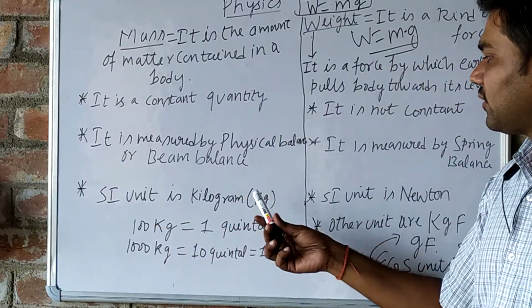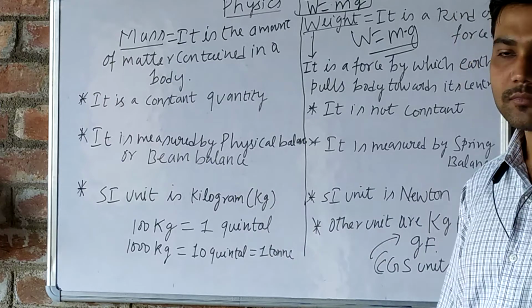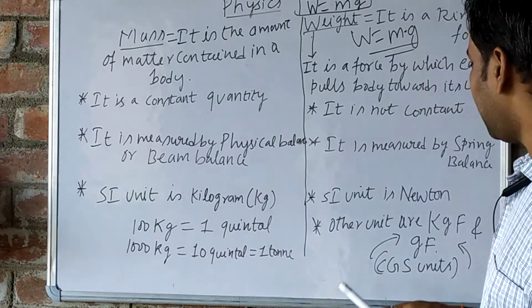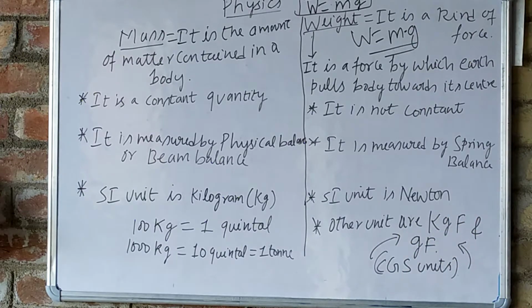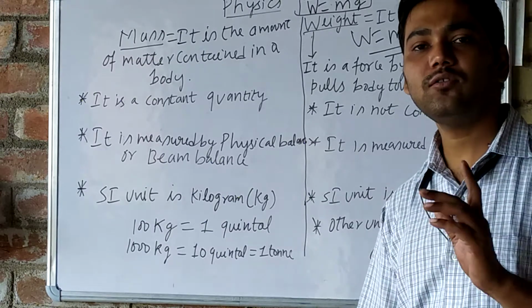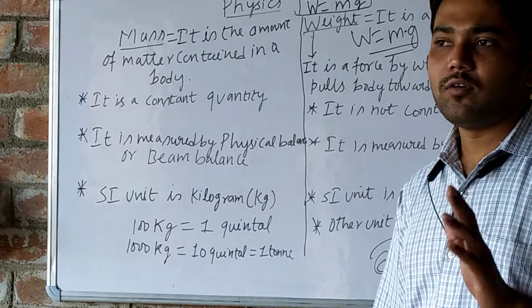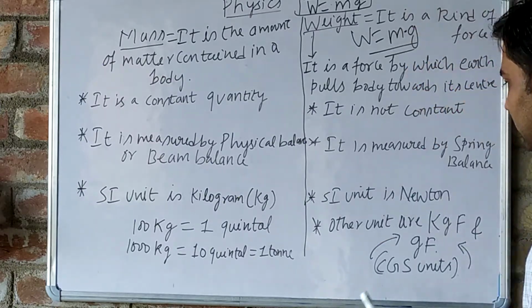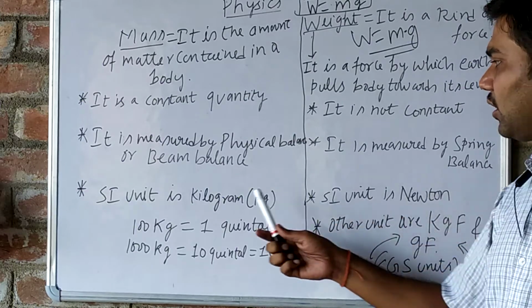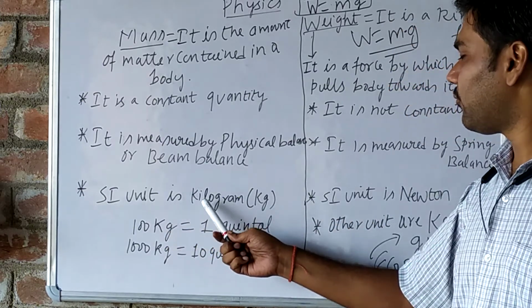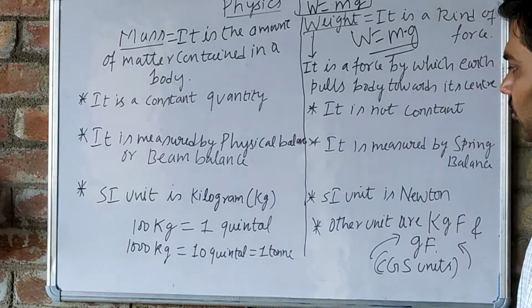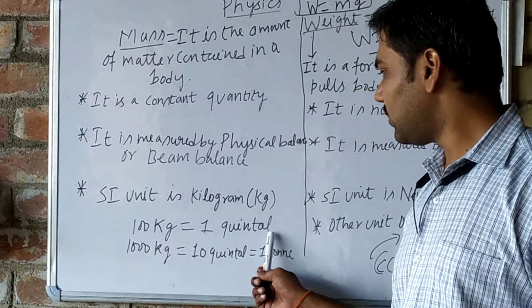SI unit of mass is kilogram. And SI unit of weight is Newton. Weight is considered in Newton. Very important point. And SI unit of mass is kilogram. So now we say here some points is written here.